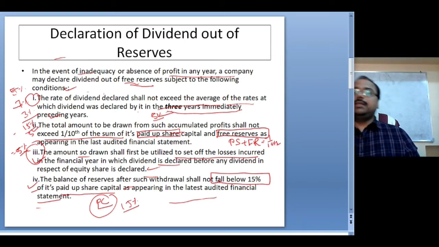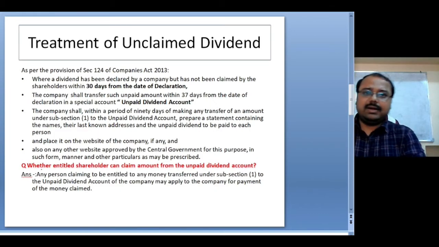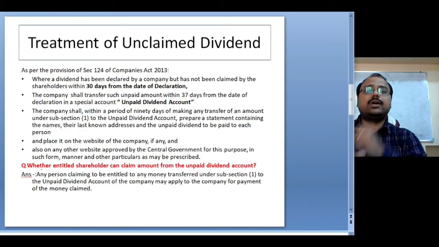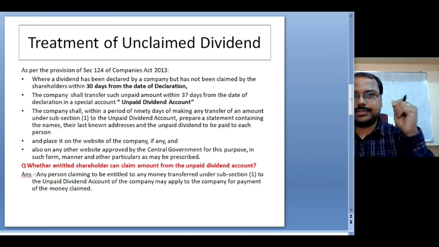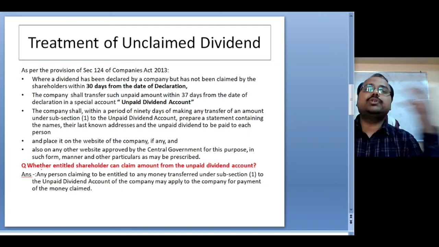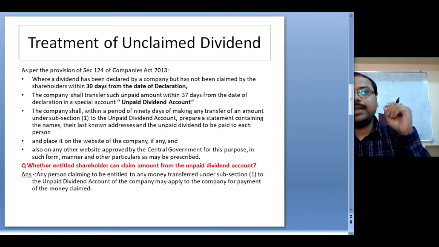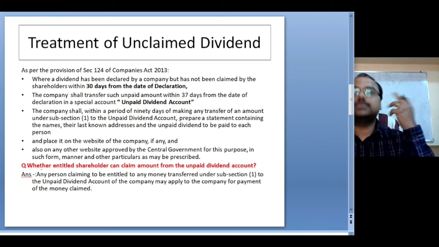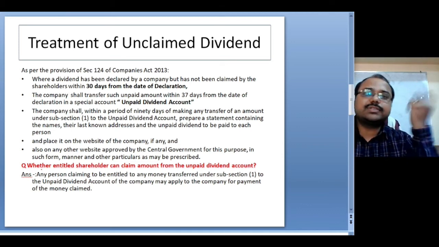Now the next part is, when dividends are declared, it is not necessary that you can always find the shareholders. There are some points in time when you are unable to find the shareholders after putting in enough effort to search for them. Sometimes there may be uninterested shareholders.